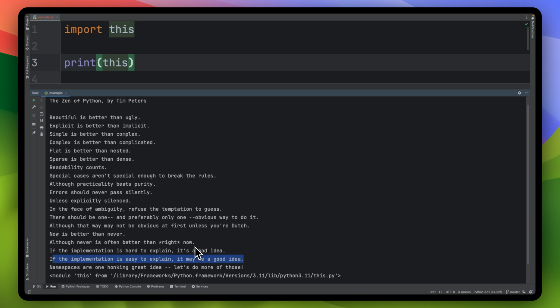Again, this is just my take on it, but I did want to show you the Zen of Python in your IDE, and you can run this on the terminal as well, or in your IDE like this. Namespaces are one honking great idea. Let's do more of those. And that's the last one.